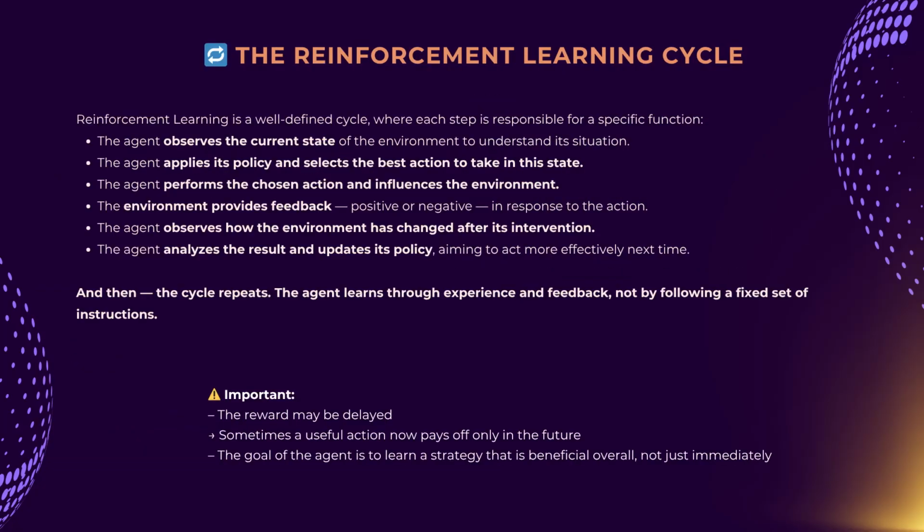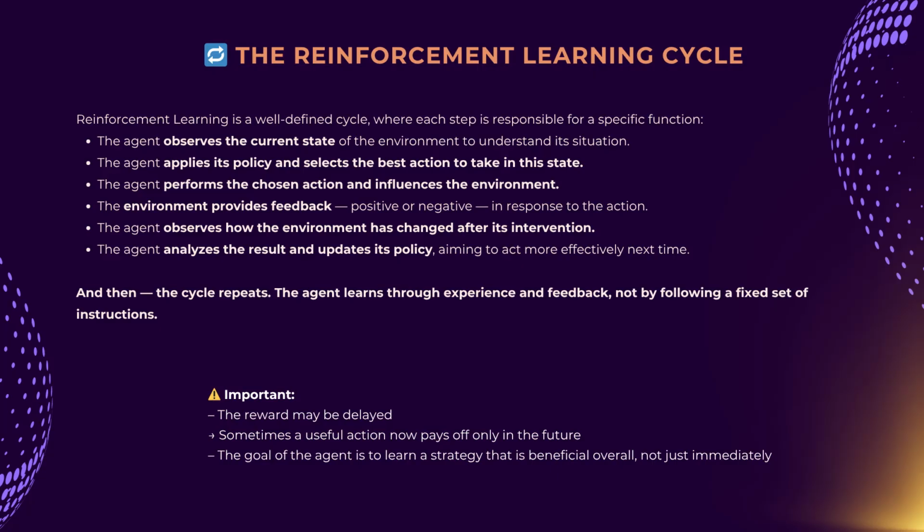Reinforcement learning is not simply a sequence of steps but a well-organized cycle of decision-making and improvement. First, the agent assesses the current state of the environment, its starting point. Next, following its policy, it decides on the most sensible action for that situation. It executes the chosen action, directly affecting the environment. In response, it receives a reward, either a positive reinforcement or a penalty. This is feedback. The agent then observes the environment's new state and compares it to the original.